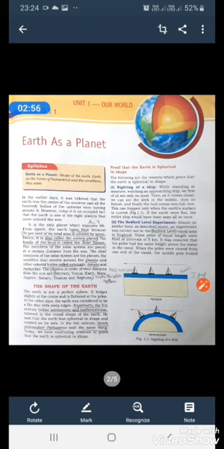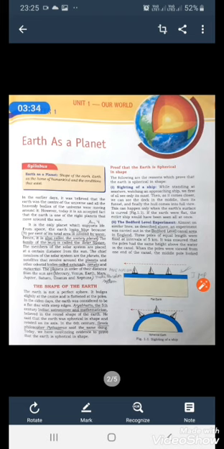Now, the next slide you will see they've given you proof to show that the earth is spherical in shape, and the first one is sighting of a ship. They've given you 2 diagrams here. First I'll read and then I'll explain it to you. While standing at the seashore, watching an approaching ship, we first of all see only its mast. Then as it comes closer, we can see the deck in the middle, then its funnel, and finally the hull comes into full view. This can only happen when the earth's surface is curved. If the earth was flat, the entire ship would have been seen all at once.